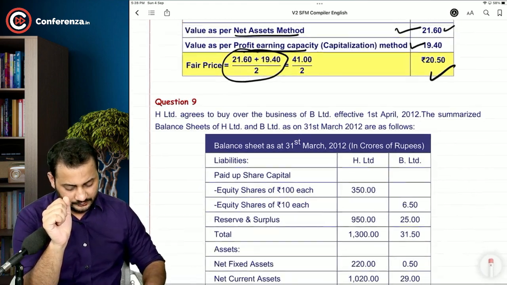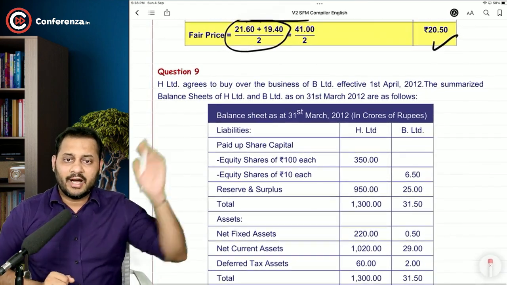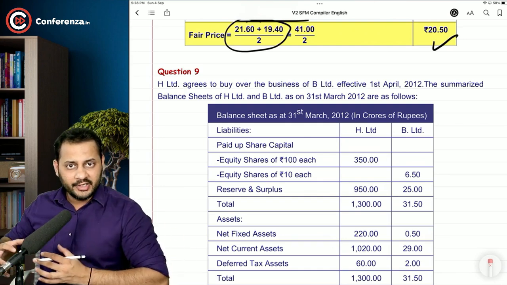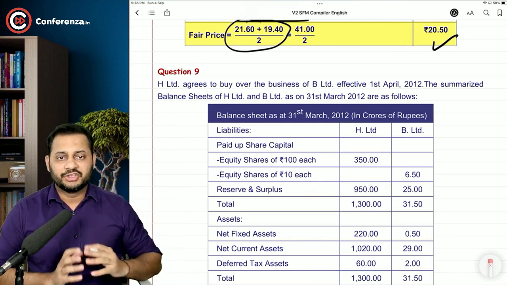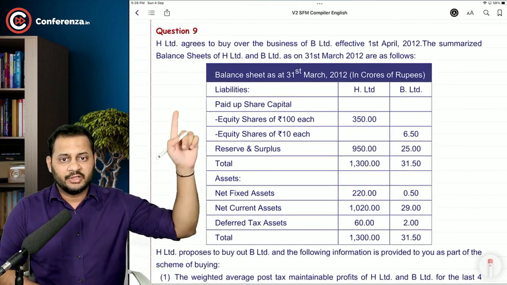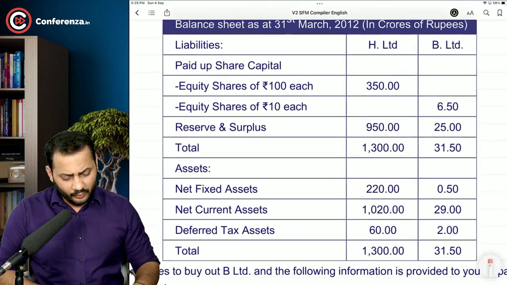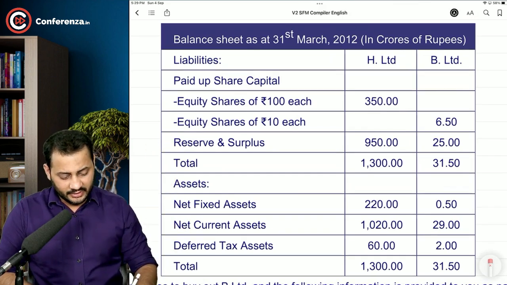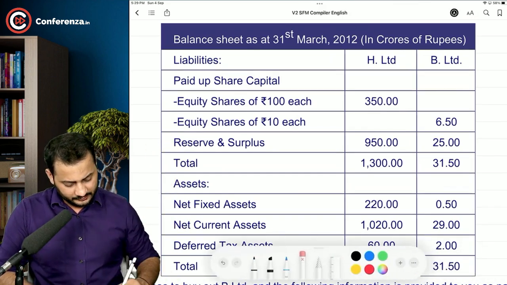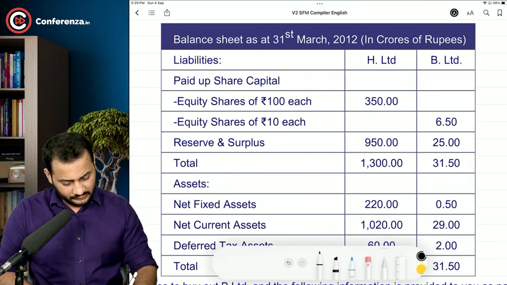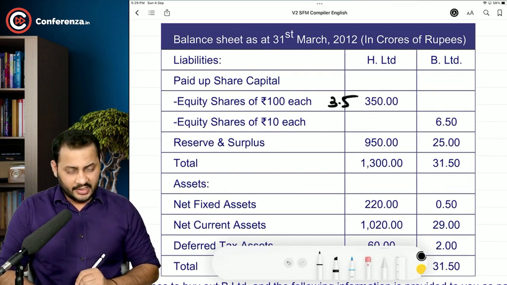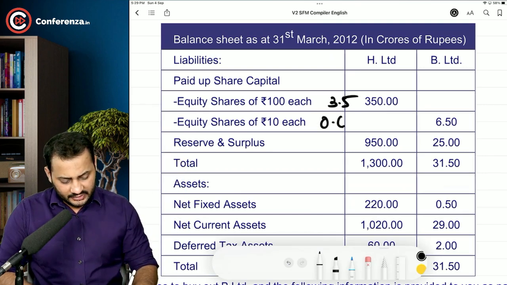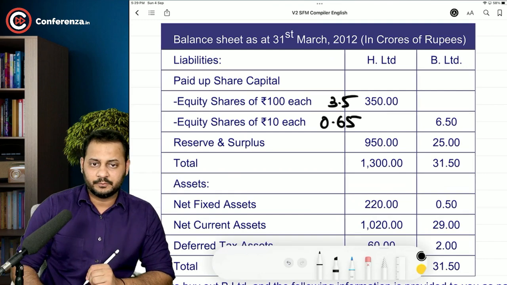Let's read the next question. H Limited agrees to buy over the business of B Limited. So B Limited is being acquired by H Limited. The summarized balance sheets of both the companies are given to you. H Limited. See, how many shares are there for H Limited? Can I say 350 lakhs divided by 100? That means 3.5 lakhs. Yes, sir. And 6.5 divided by 10, that means 0.65 lakhs for B Limited.